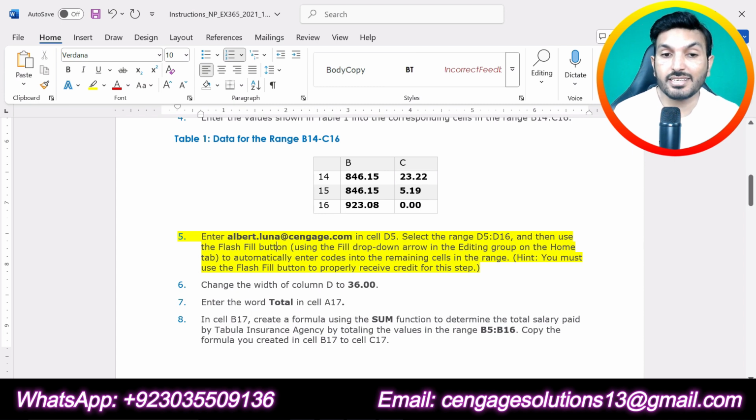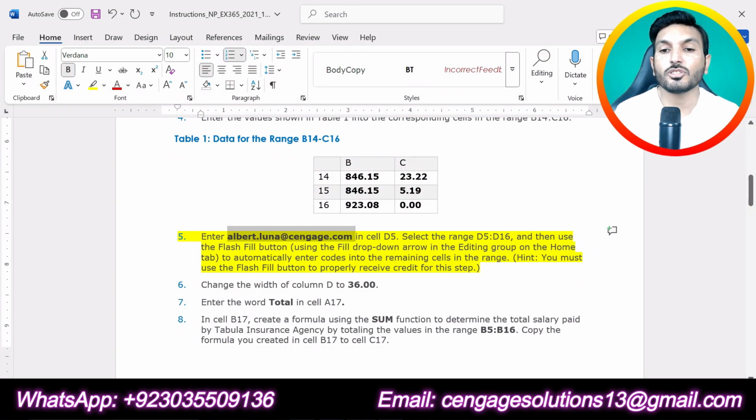Step number 5 is saying enter albert.luna@cengage.com in cell D5. So this is the email that we are supposed to enter in cell D5, albert.luna@cengage.com. Then we are supposed to select the range D5 up to D16 and then use the flash fill button in the editing group on the home tab to automatically enter codes in the remaining cells in the range.